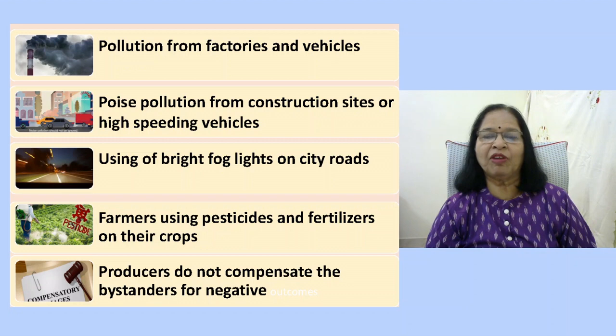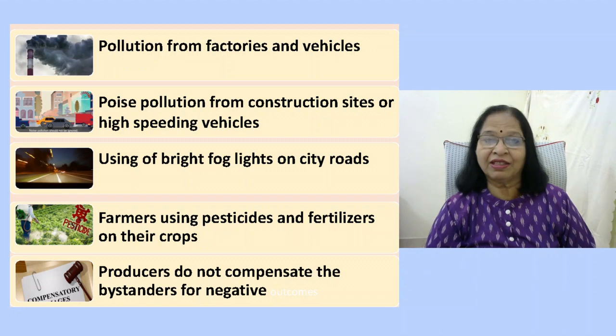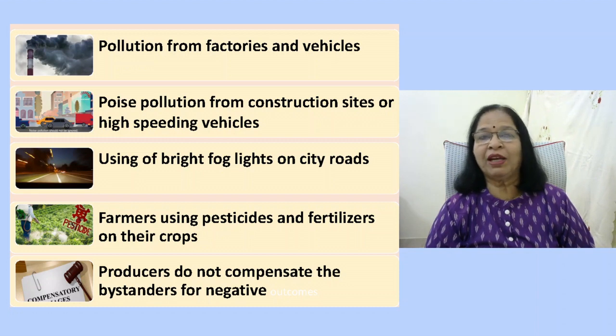Pesticides are used by farmers to kill pests and protect crops from diseases, but they can also harm beneficial insects, birds, and other living beings. The food we eat is contaminated with harmful substances, which is an effect we have to bear, though we were not a party to such activities.